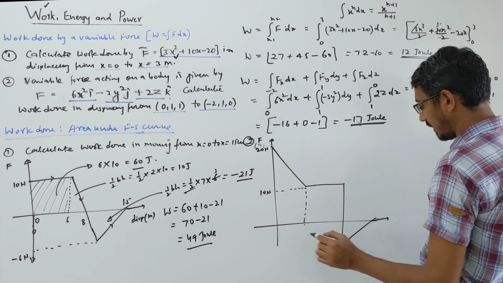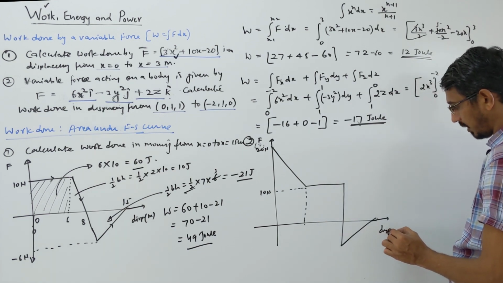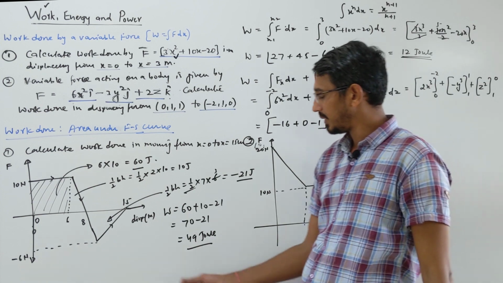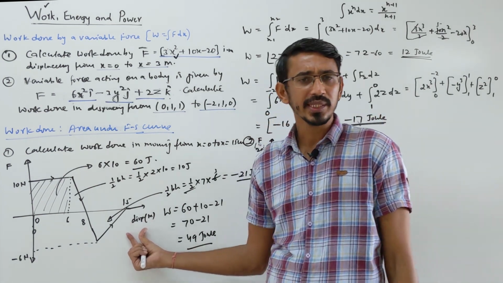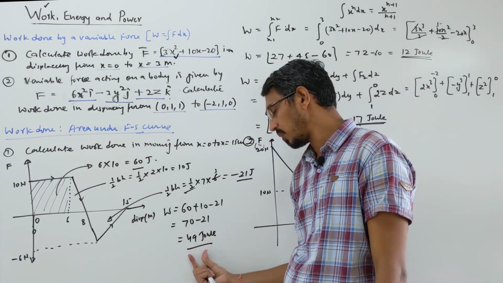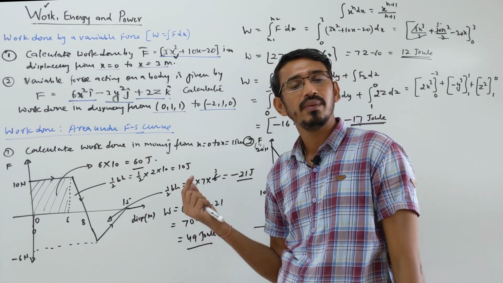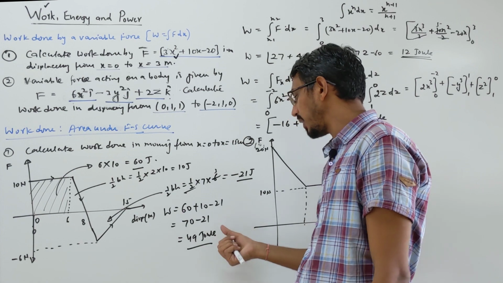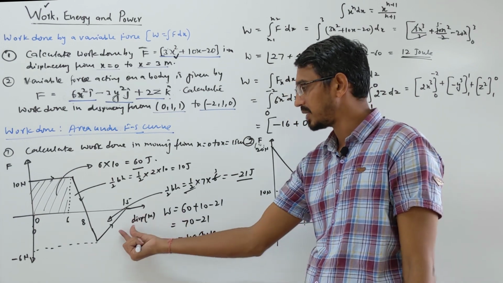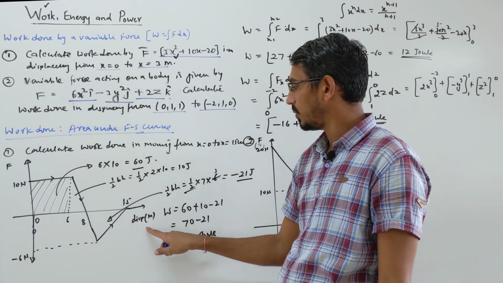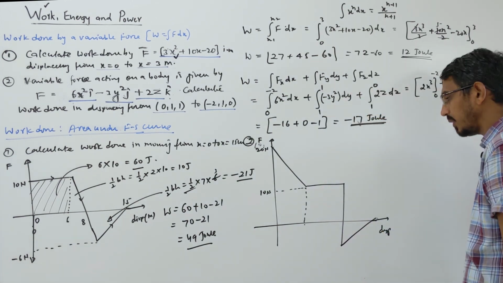And this side is what? Displacement in meters. You have to give attention again here. This displacement, what is unit? Sometimes they write centimeter, then the answer will not be this 49 joule. So you write displacement in what? Our meter system. So 10 power minus 2 will come when you write in meter, if centimeter is given here, right? So you have to give attention what is unit given here. That's very important.